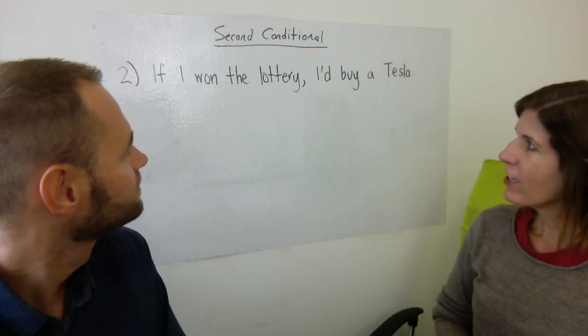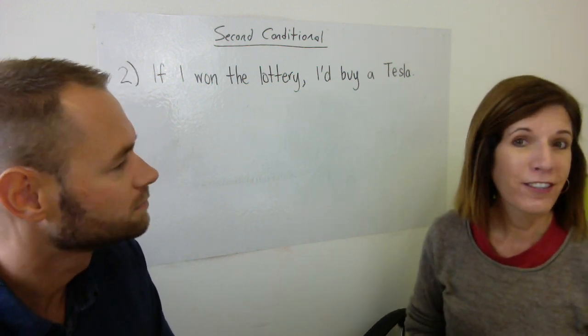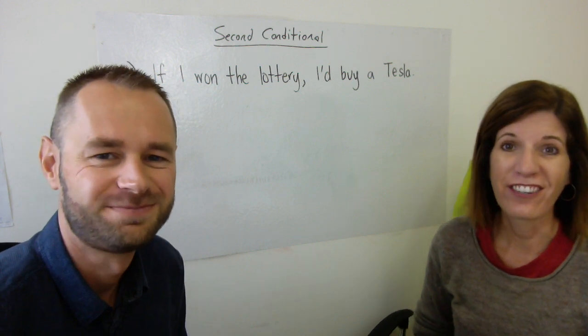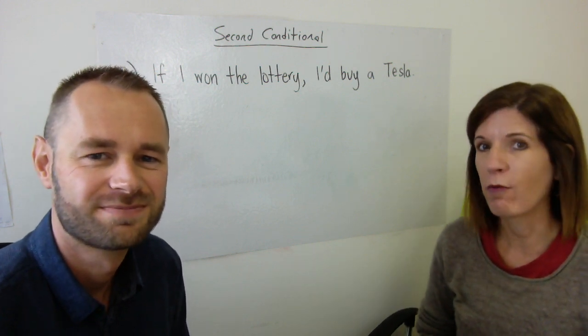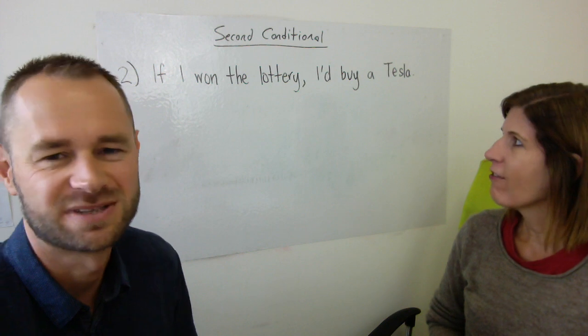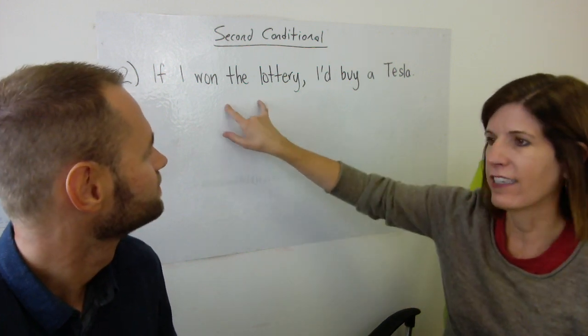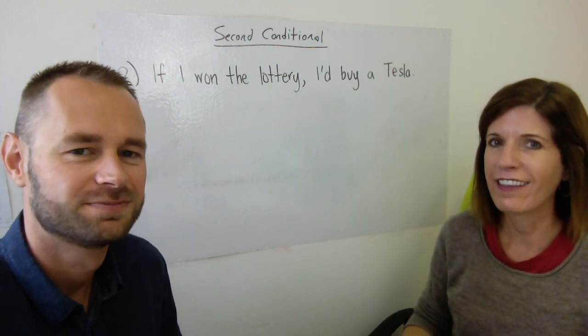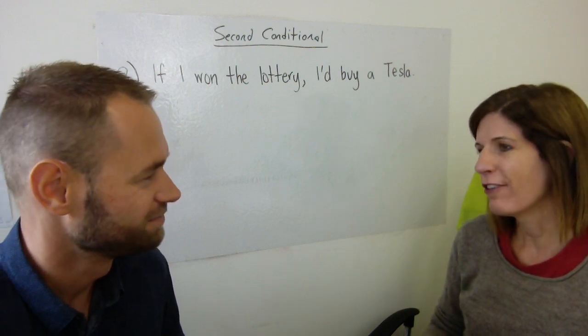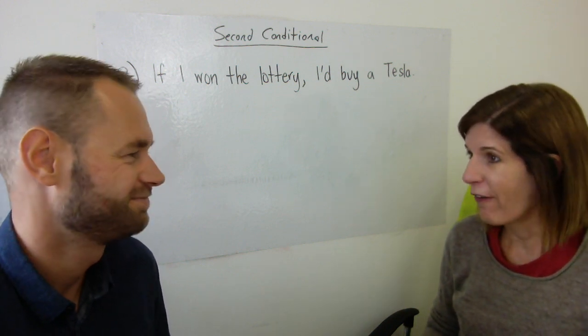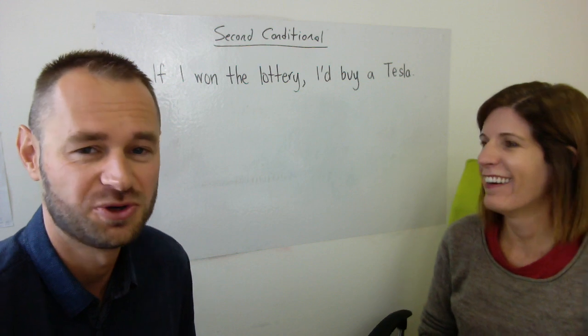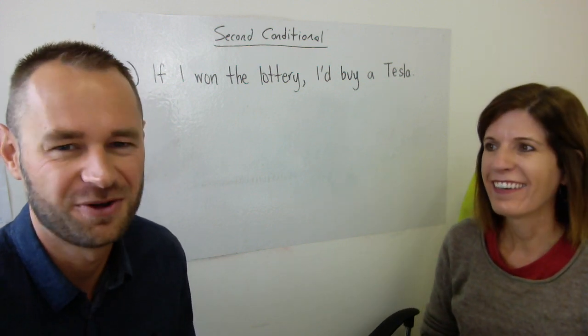Okay, let's start by looking at our example here. This is probably the most common example of the second conditional that you'll see: something with "if I won the lottery." From that first clause, our if clause, we realize this is not realistic. Nobody wins the lottery, or at least nobody I know. No, not at all. I don't think it's happened to anyone in my circle.